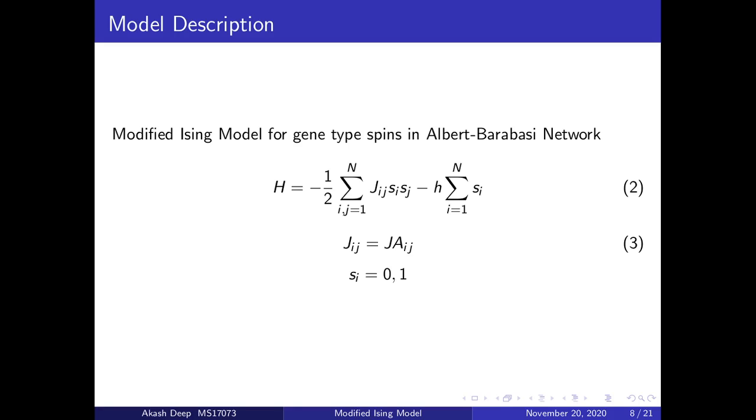So what does the adjacency matrix do? It captures the property of the network, what type of network it is. Here, since we are using Albert-Barabasi networks, given a node, the matrix A_ij will describe its connection to the other nodes.